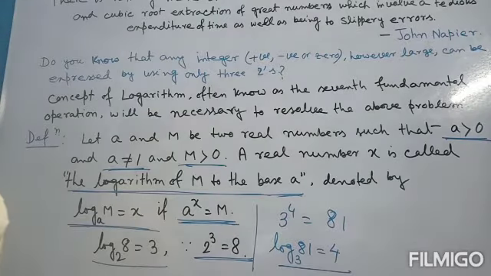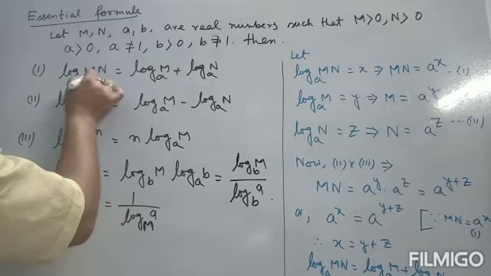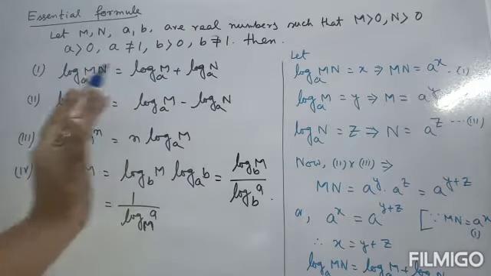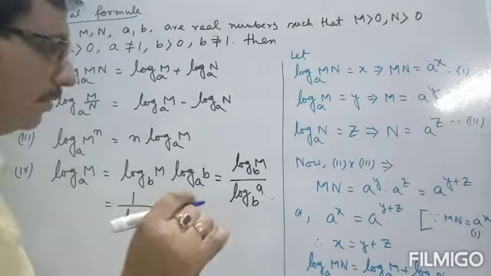Then we go to the fundamentals, properties of logarithm. Next, essential formula. These four formula. Let m, n, a, b be real numbers such that m greater than 0, n greater than 0, a greater than 0 and a not equal to 1, and also b greater than 0, b not equal to 1. Then the first formula is log mn, both positive, it is given. Keep it in mind, must be positive for any number.